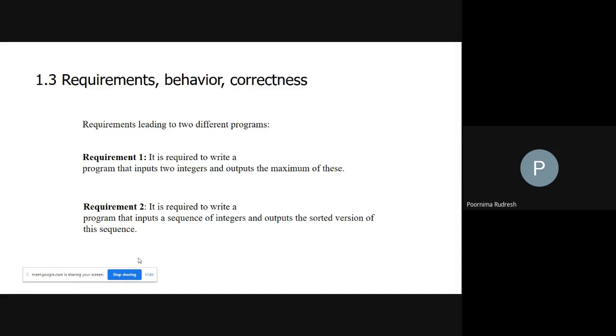Now we'll consider an example. Here we are considering what the requirements are. Requirements are nothing but the functions that a product is expected to perform, right? So here I will specify two requirements, and we'll see how, based on the requirements, we will have different programs. My first requirement is that I have to give two integer numbers.